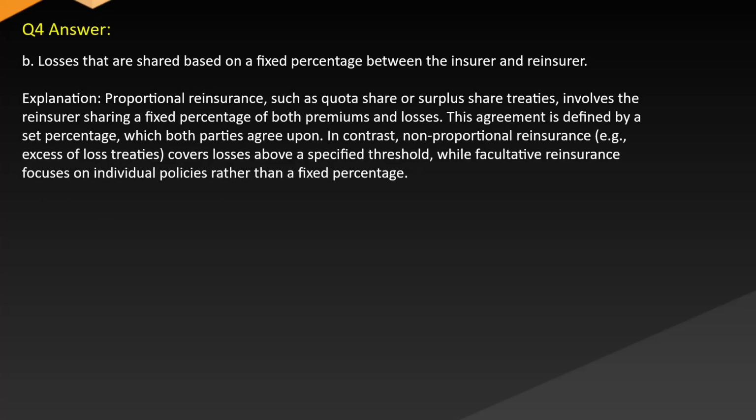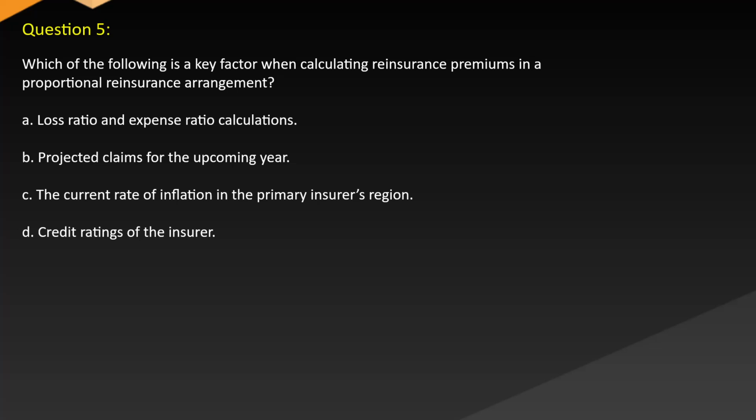Answer B. Losses that are shared based on a fixed percentage between the insurer and reinsurer. Explanation: proportional reinsurance, such as quota share or surplus share treaties, involves the reinsurer sharing a fixed percentage of both premiums and losses. This agreement is defined by a set percentage which both parties agree upon. In contrast, non-proportional reinsurance, e.g. excess of loss treaties, covers losses above a specified threshold, while facultative reinsurance focuses on individual policies rather than a fixed percentage.